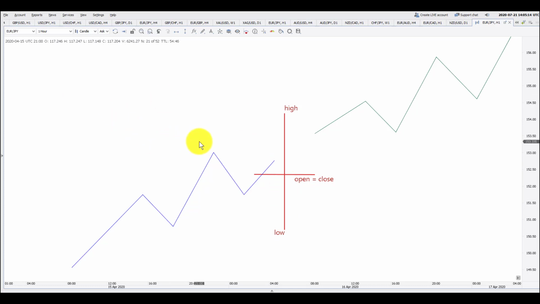The next doji candlestick that I want to tell you about is known as four price doji. Why the name four price doji? Because its open, close, high and low are all the same. It means the candle opened there, it closed there, its high was the same and its low was also the same.